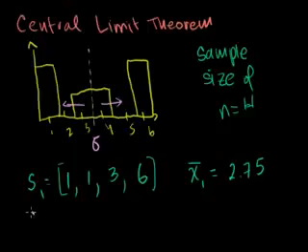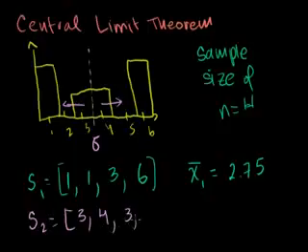Let me do another one. My second sample of size 4. Let's say I get a 3, a 4, another 3, and a 1. I just didn't happen to get a 6 that time. And notice, I can't get a 2 or a 5. It's impossible for this distribution. The chance of getting a 2 or 5 is 0. So for this second sample of size 4, my second sample mean is going to be 3 plus 4 is 7. 7 plus 3 is 10. Plus 1 is 11. 11 divided by 4, once again, is 2.75.